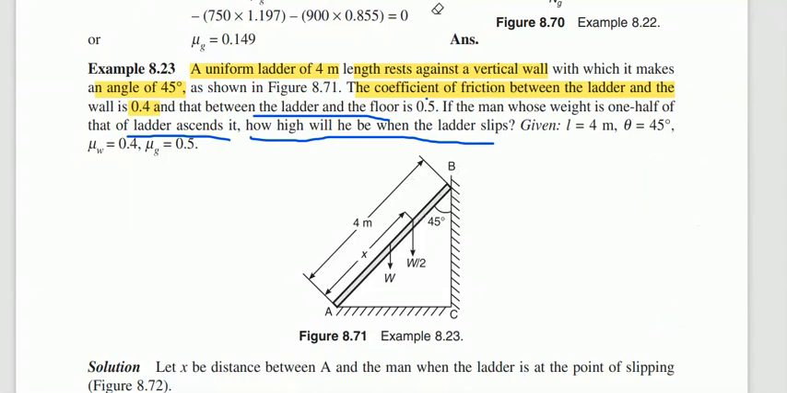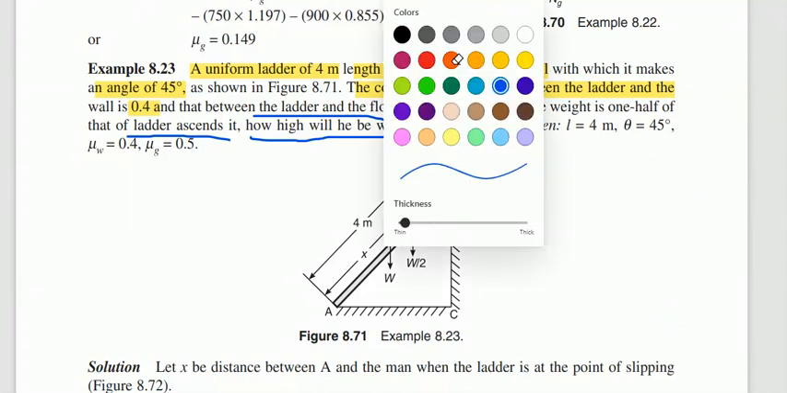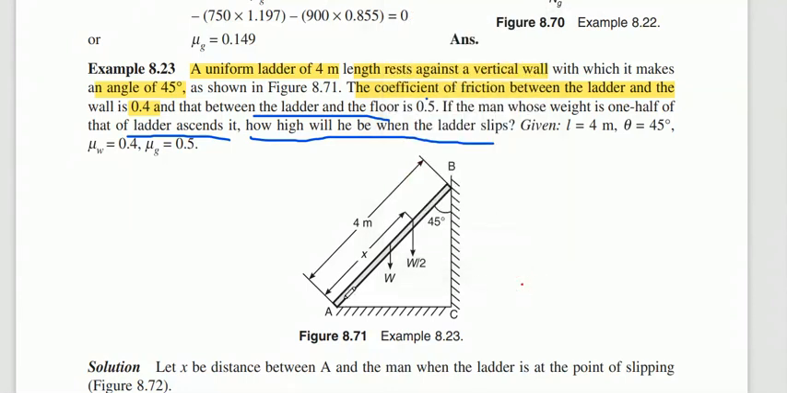See what you need to find out. Wall, ladder is there. The inclination of the ladder is given. A uniform ladder, 4 meter length, is nothing but this one, and it is resting against the vertical wall. So the vertical wall is nothing but this one, which makes an angle of 45 degree. They have mentioned with respect to this. So since it is 90 degree, this is also 45.